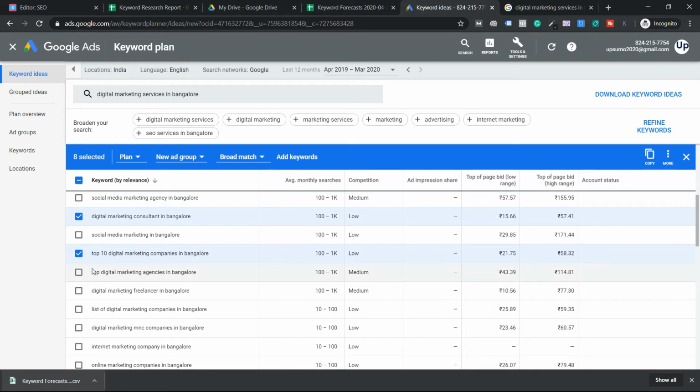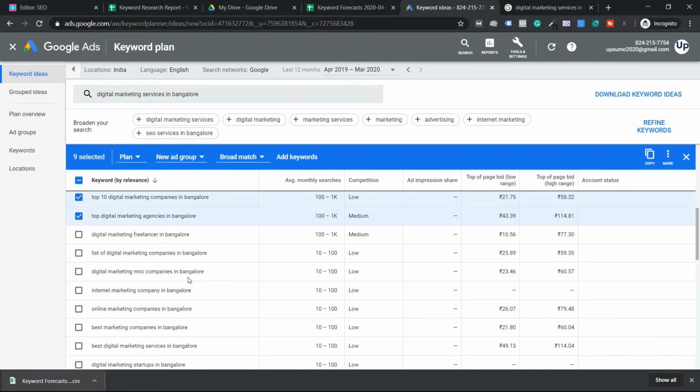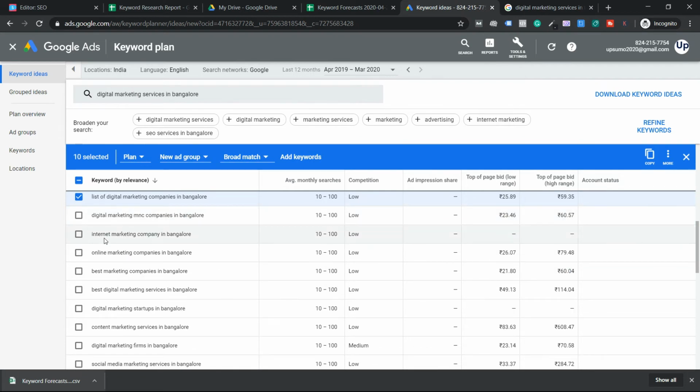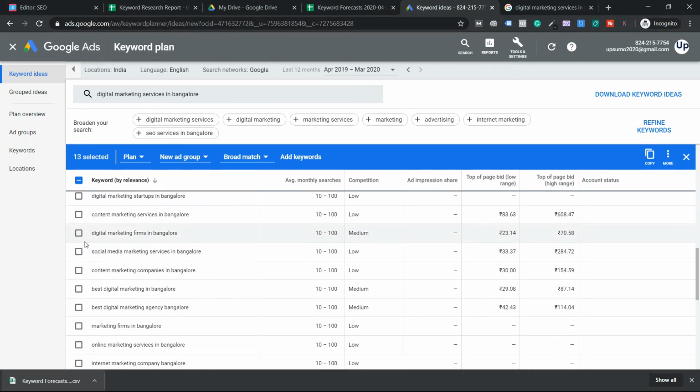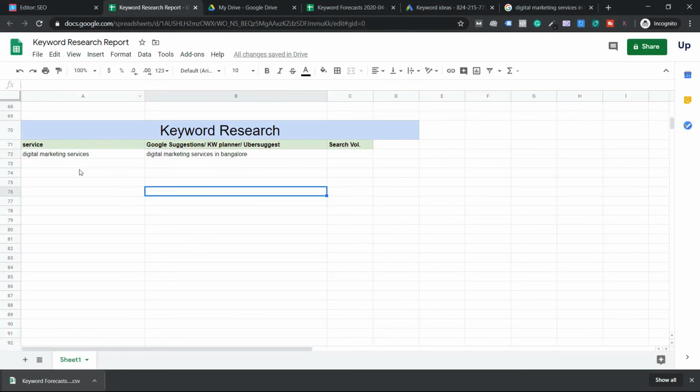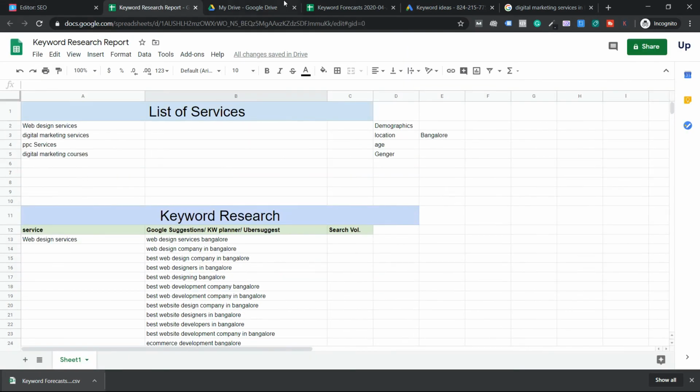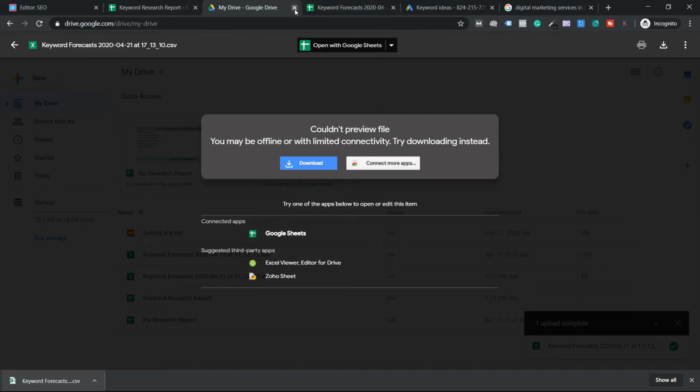Top 10 digital marketing companies, yes. Digital marketing agencies in Bangalore, yes. Freelancer, we are a company, so no. Companies, yes. MNC companies, no. Internet marketing companies, yes. Online marketing companies, yes. Best marketing companies, no, because it doesn't say digital. Best digital marketing services. Startups, no. Content marketing, no. You can take these as keyword ideas, guys. You can add them in your keyword topics list, for example content writing services or copywriting services like that.